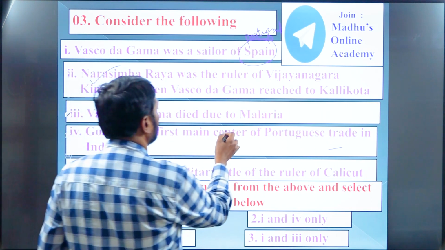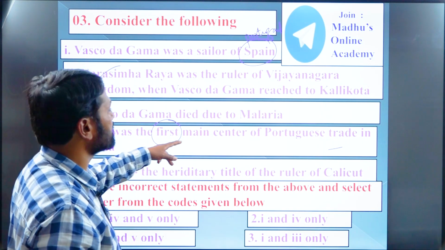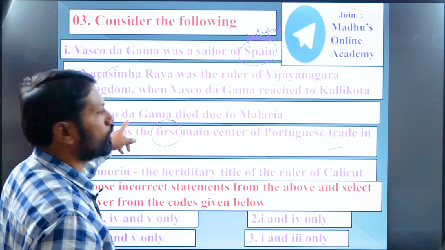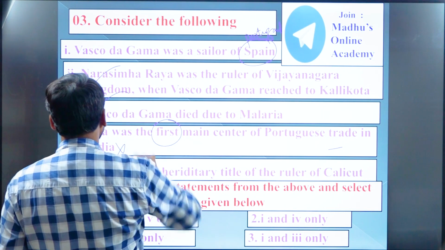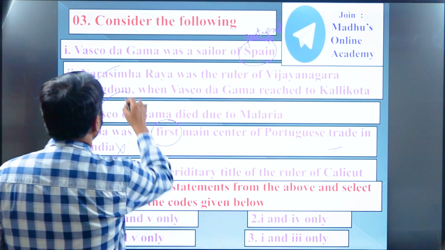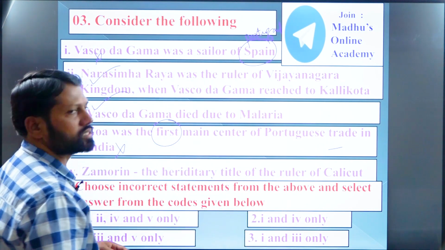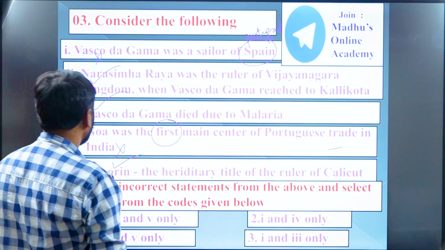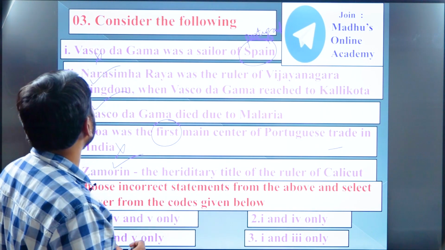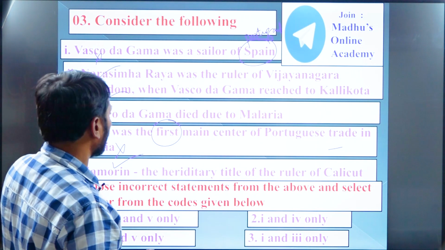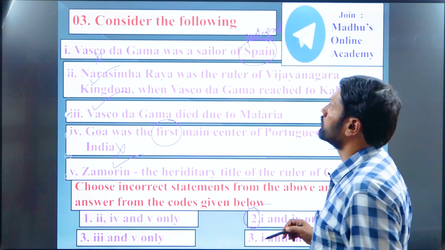Next, Goa was the first main center. No, not the first main center, the second main center, and the last main center of them. The first main center of them was Calicut, remember. Later it was shifted to Goa, that is different. So this one is the wrong one, and this one is the right one. Next, Jamorin is the hereditary title of the Calicut king, okay, it is right. Choose the incorrect statements from the above and select the answer from the codes given below. The incorrect statements are 1 and 4. So here it is option 2. This is the answer for question number 3.